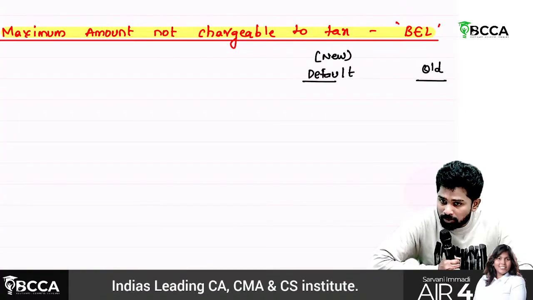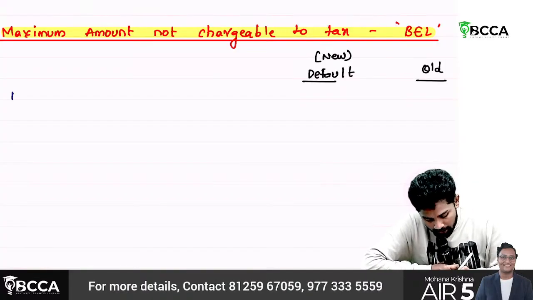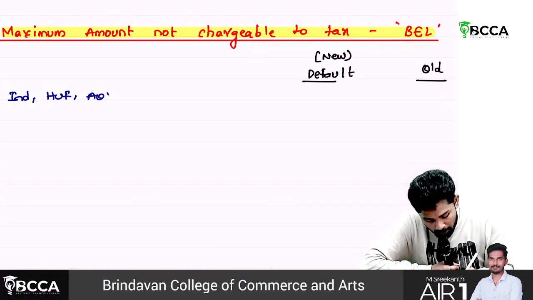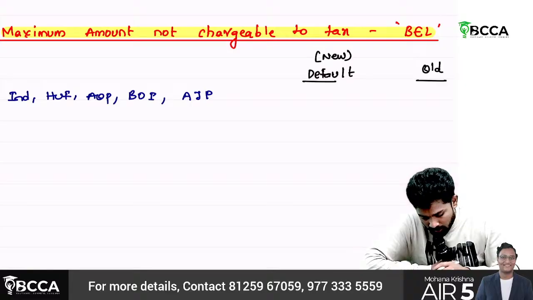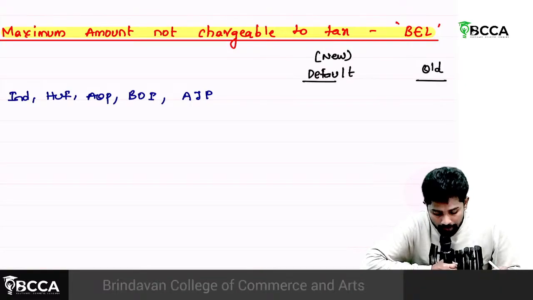Basic exemption limit comes only when there are slab rates, that means for individual, HUF, AOP, BOI and AJP.